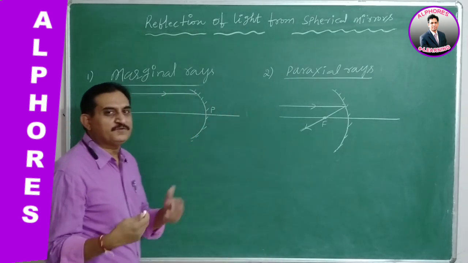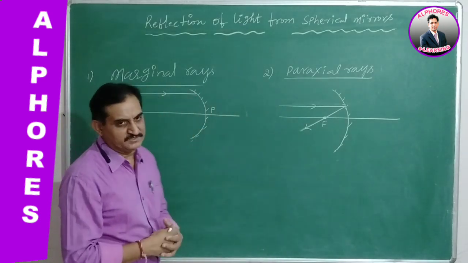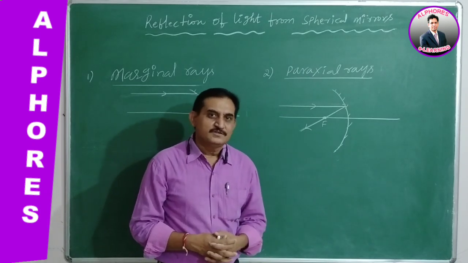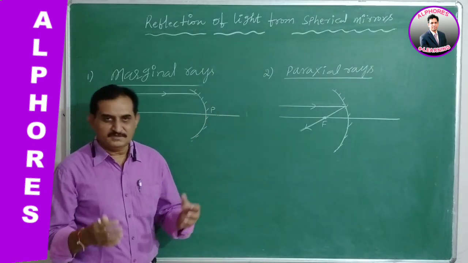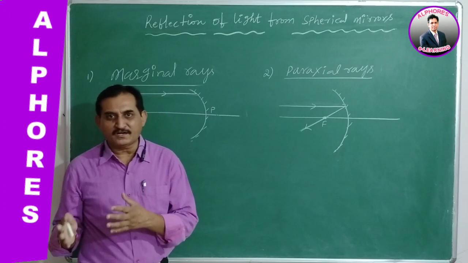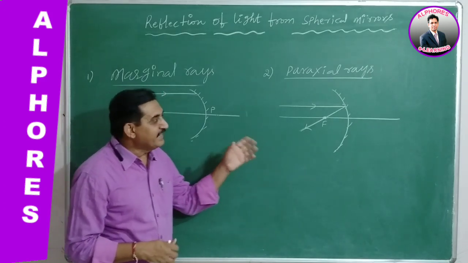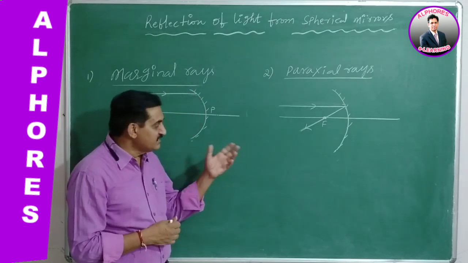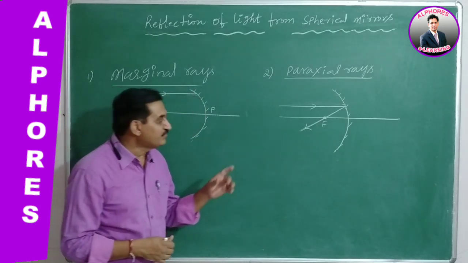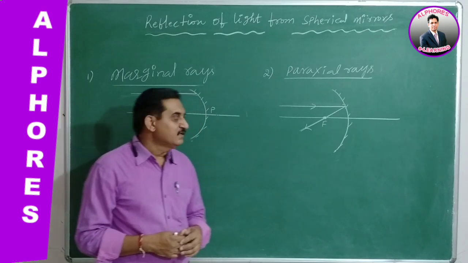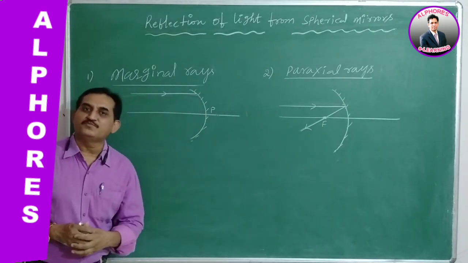Generally it is a misconception from lower classes. The student will have knowledge from lower class that whenever light rays are incident on a concave mirror, after reflection the light ray passes through the principal focus.